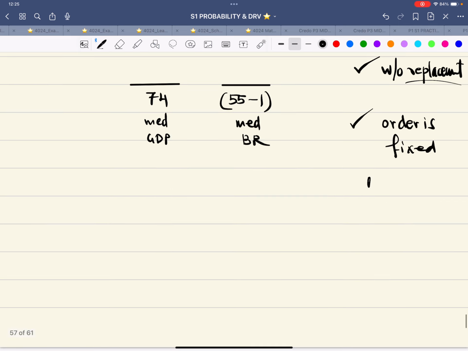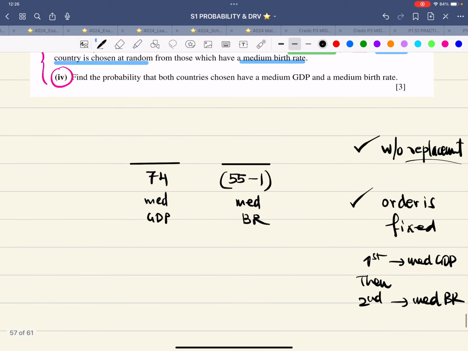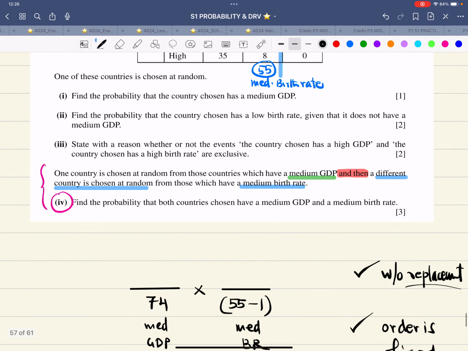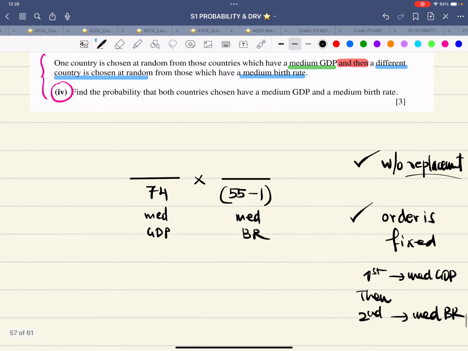First, we are focusing on medium GDP. Then we are focusing, secondly, on medium birth rate. So the order is fixed. You cannot multiply it by 2. That is the first thing. So medium GDP, that is green color, right over here. And this one is the blue color thing.